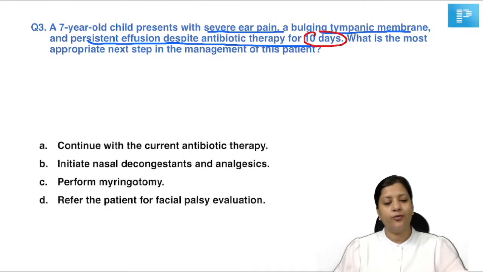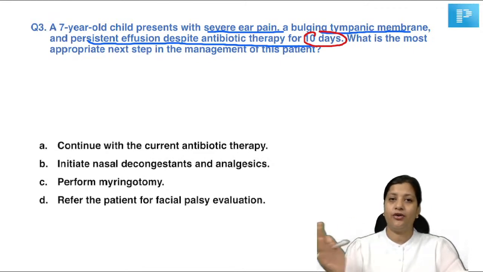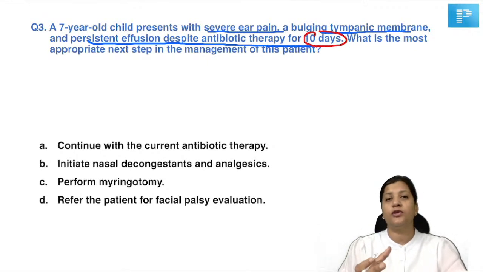Mohit, if you've done from 4.0 version, it's still okay. If there are any topics that you do not understand or any difficulties in ENT, then you may go for 5.0 version. But whatever is comfortable for you, just stick to it. There is no point in keeping on changing your resources. Just keep on doing the MCQs. The more you practice your MCQs, the better you will be. And wherever you feel that I am lagging or I have not understood certain topics, maybe then you can switch over for those topics to the 5.0 version. Okay.